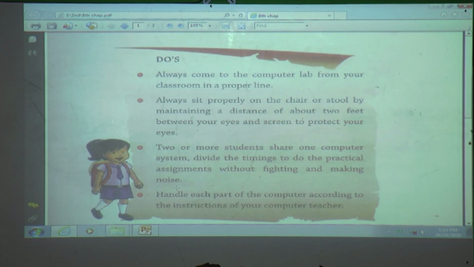Sharing the parts means you take the keyboard, I will take the mouse, you take the CPU, I will take the monitor. Like that we have to share the computer? No, it is not the way of sharing the computer. It is not a proper way. Then how to share, how to help our friend?